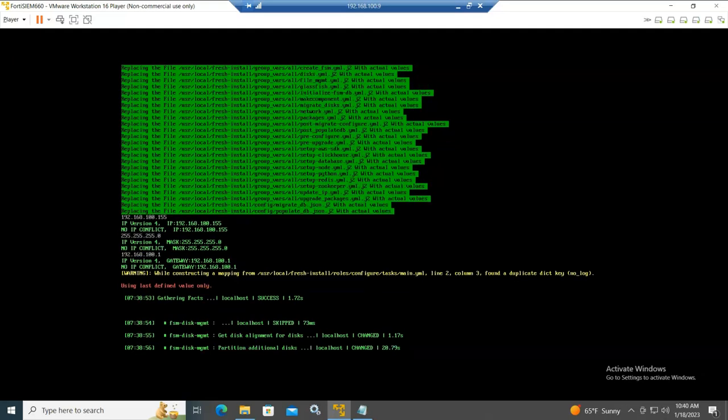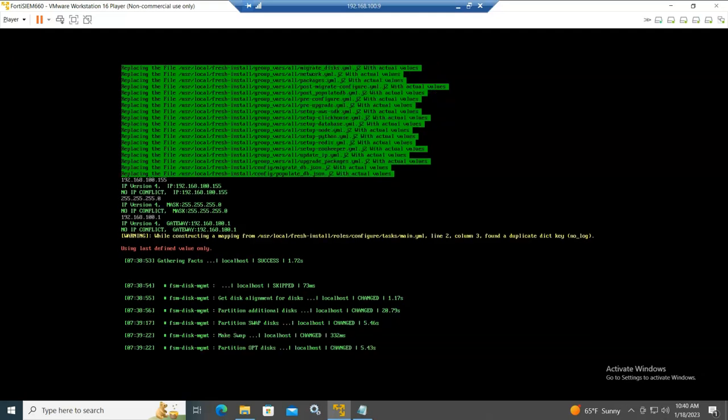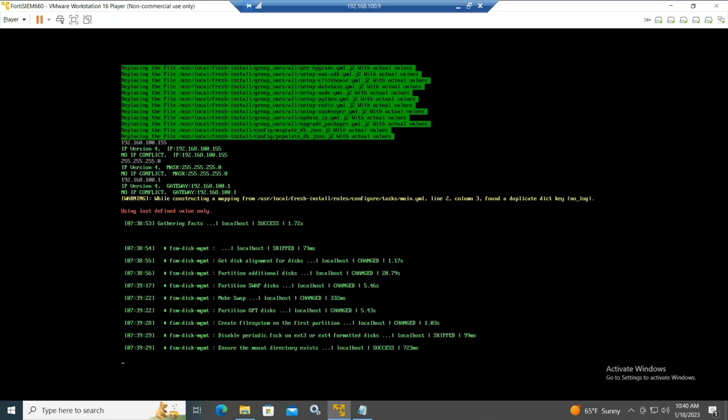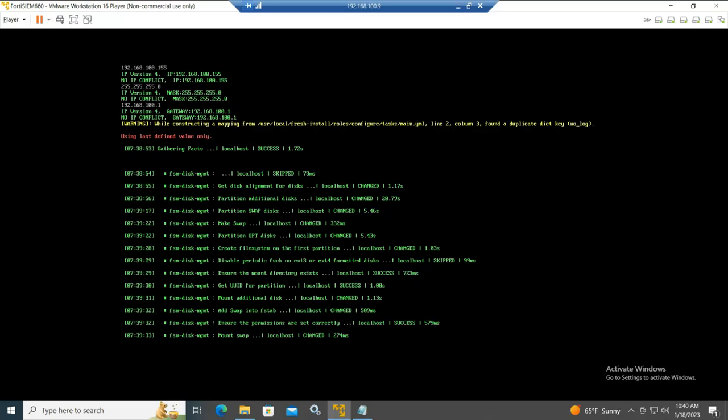So things will start. As you can see, some partitioning is taking place. For sure, the hard disks that we have configured for the virtual machine are getting recognized by the script, and the mounting is taking place, and everything will be automated for you through this Python script.